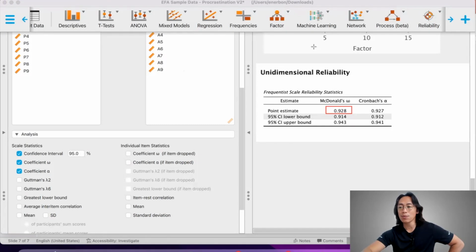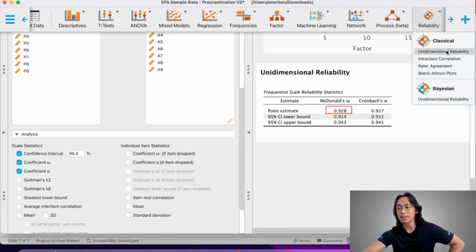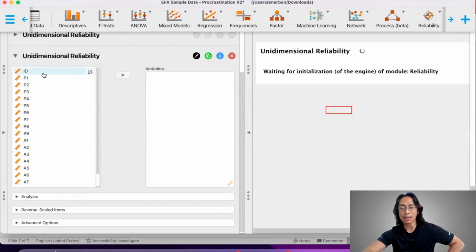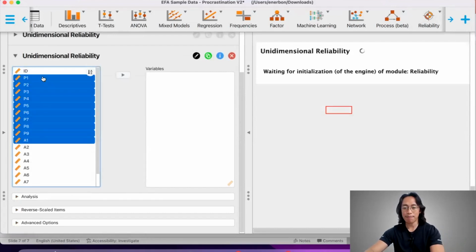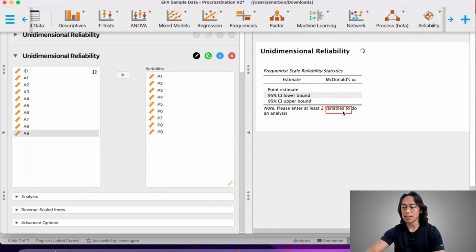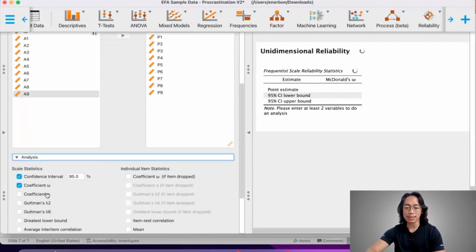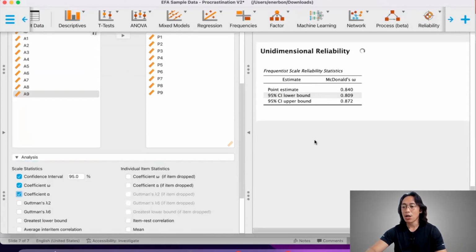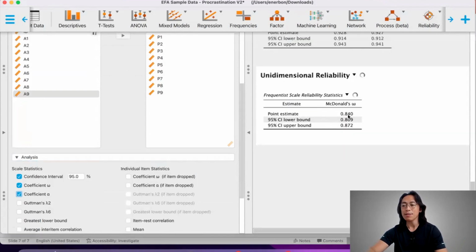Let's do another one for passive procrastination. Let's click on reliability, unidimensional reliability, and let's select our passive procrastination items. Is there internal consistency in answering these items? Let's also select coefficient alpha. All right, so slightly lower, but still good, 0.840, whereas our Cronbach's alpha is 0.841.